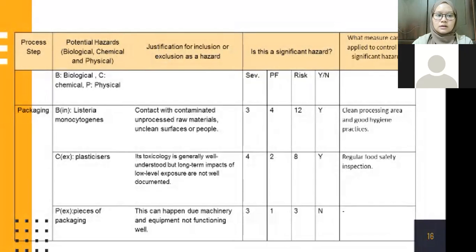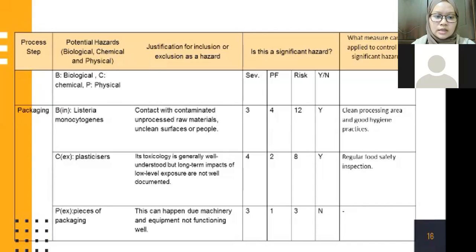And next process is packaging. During packaging, the biological potential hazard that can occur is contamination with Listeria monocytogenes. And the justification for inclusion of this hazard is the contact with contaminated unprocessed raw materials and unclean surfaces or people. And the risk range is at 12, and it indicates a significant hazard. And the measure that can be applied to control this significant hazard is a clean processing area and good hygiene practices.